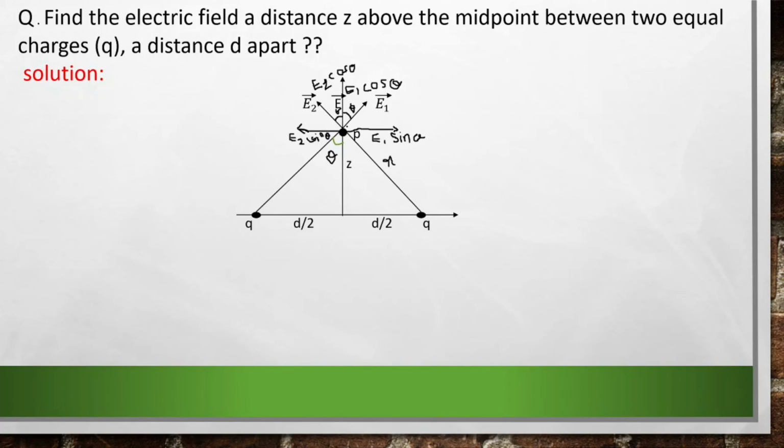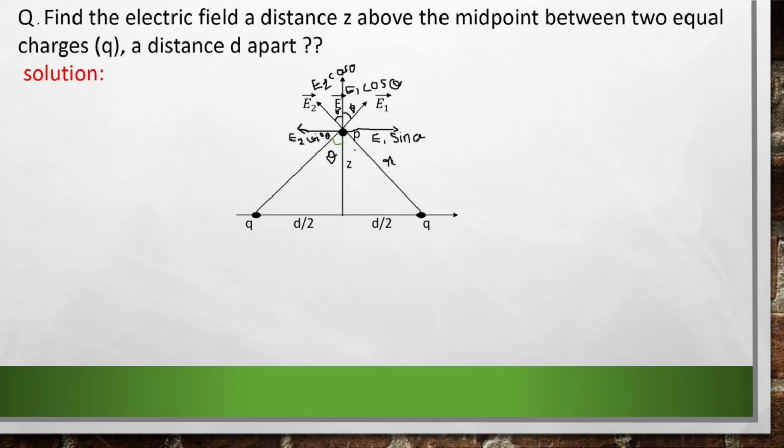When we take the components, we will get this as E2 sine theta and this part as E2 cos theta. And when we take the components of this electric field E1, we get this part as E1 sine theta and this part as E1 cos theta. I will tell you a trick. When we take components, you should remember that the side which is near to this theta becomes cos theta, and the side which is far away from this angle theta becomes sin theta. This is just a simple trick to remember where the cos theta will come and where the sin theta will come when taking components of the vector.